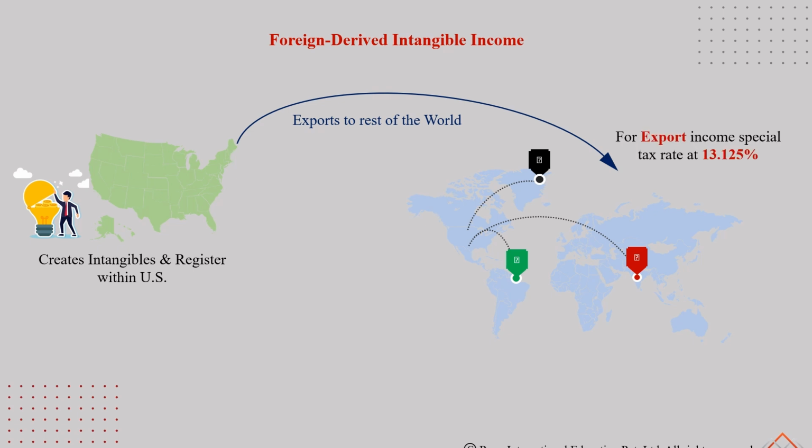If they generate any revenues on these export income, we would have a special tax rate. This income would be taxed at 13.125%, not 21%. So they get a reduced tax rate for this export income.